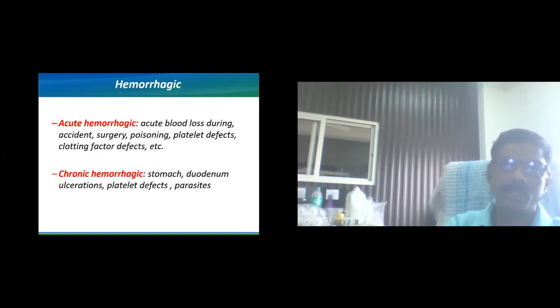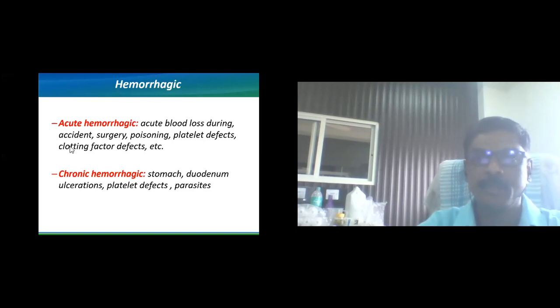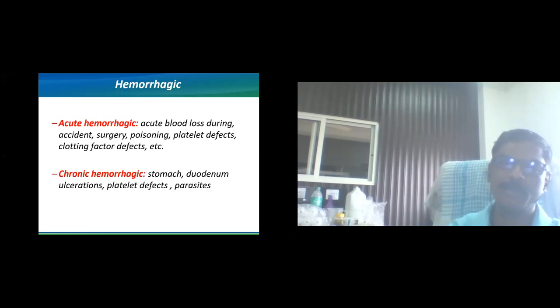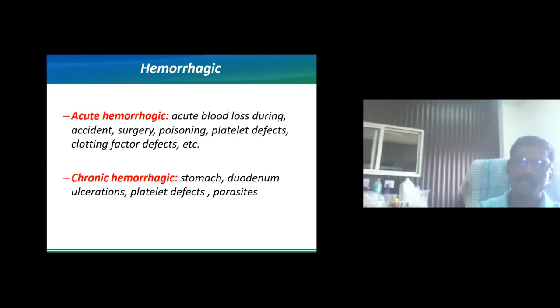So, the hemorrhagic type of anemia. Acute hemorrhagic anemia can be observed because of blood loss during surgery, maybe an accident, maybe poisoning, platelet defects, or clotting defects. Whenever there are defects in the liver or platelet defects, poisonings, or acute blood losses, acute hemorrhagic anemia can be observed.